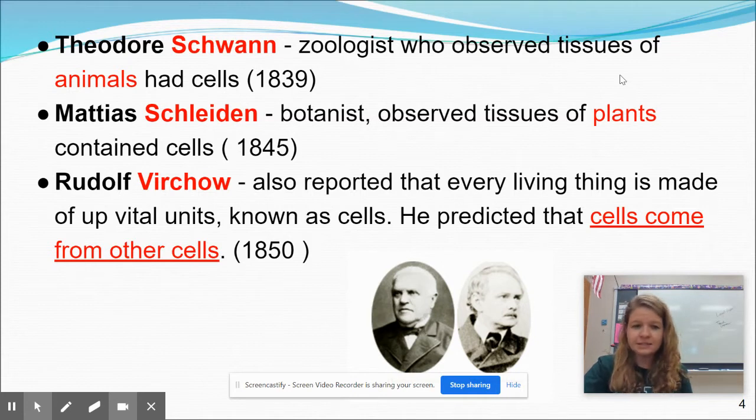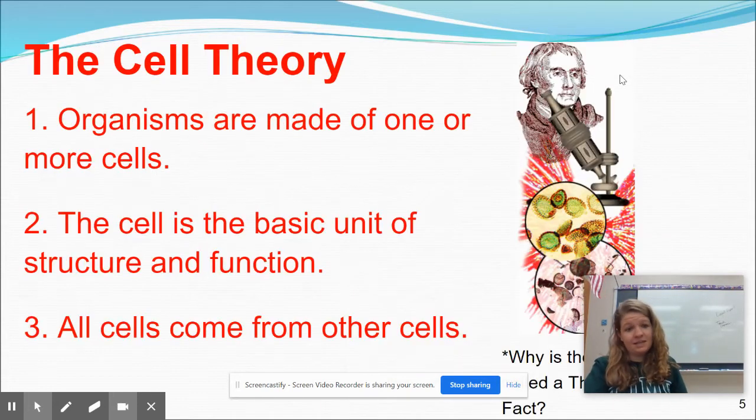Now, there are three main guys that I want you to think about when you have the cell theory: Schwann, Schleiden, and Virchow. Schwann studied the tissues of animal cells. Schleiden was the botanist, which means the plant cells. That's when he discovered, oh, plants have cells as well. And then Virchow, he also reported that every living thing is made up of vital units known as cells. He also predicted that cells come from other cells. Remember, guys, it's really important to know that all these discoveries were made, and they were able to build off of one another, because microscopes not only were invented, but then they got better and better and better. So that helped us to see the cells even more, and these early scientists to investigate them.